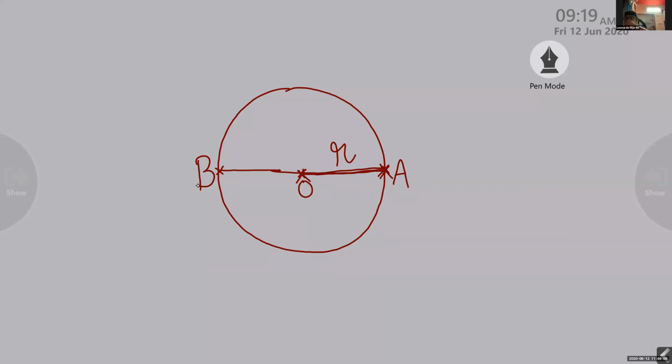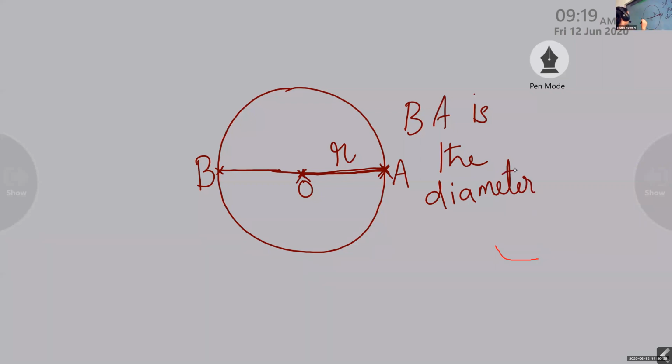Okay, Aiden, can you see the board? Now what is BA called? Diameter. Very good. So BA is the diameter.